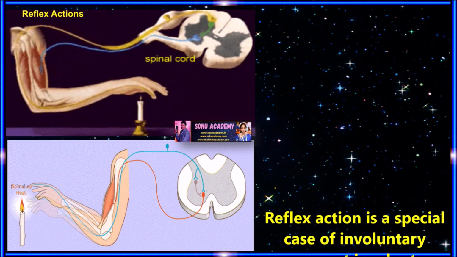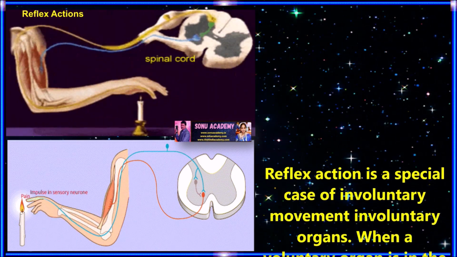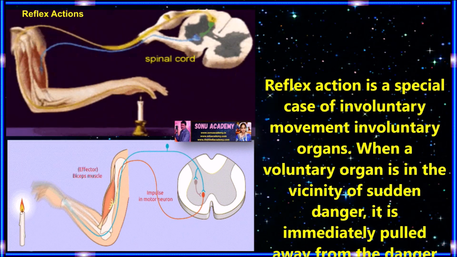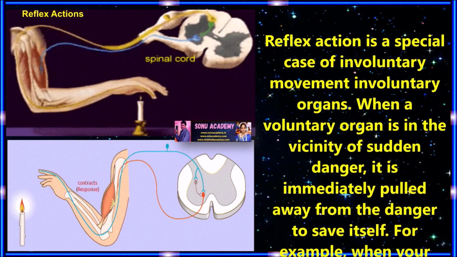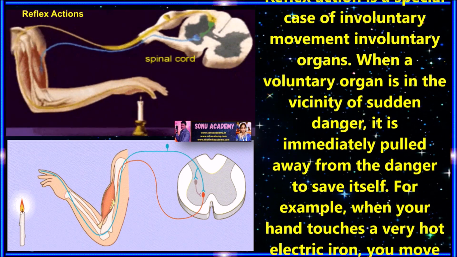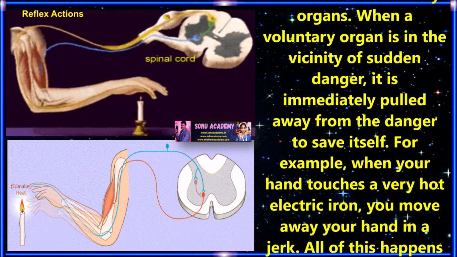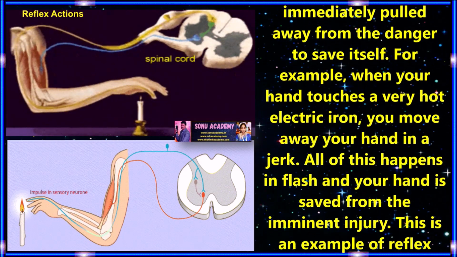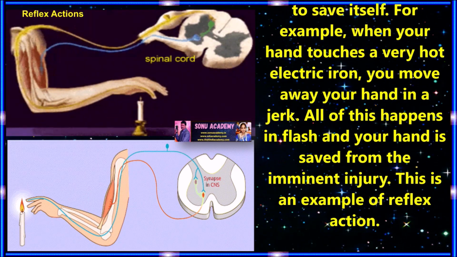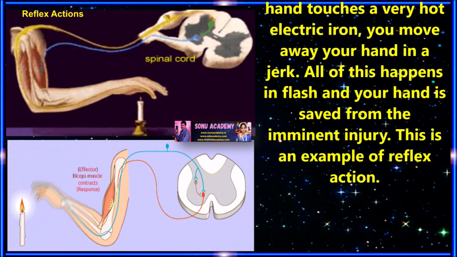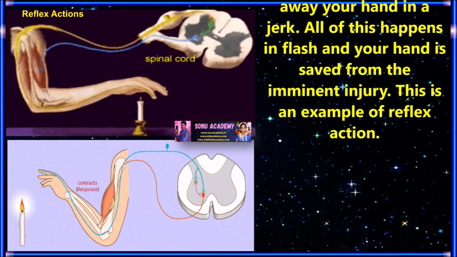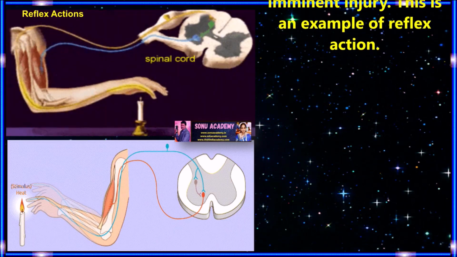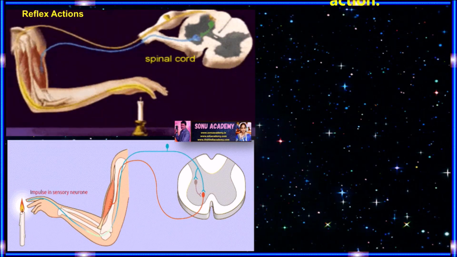Children, now let us discuss reflex action. The reflex action is a special case of involuntary movement in voluntary organs. When a voluntary organ is in the vicinity of sudden danger, it is immediately pulled away from the danger to save itself. For example, when your hand touches a very hot electric iron, you move your hand away in a jerk. All of this happens in a flash, and your hand is saved from imminent injury. This is an example of reflex action.